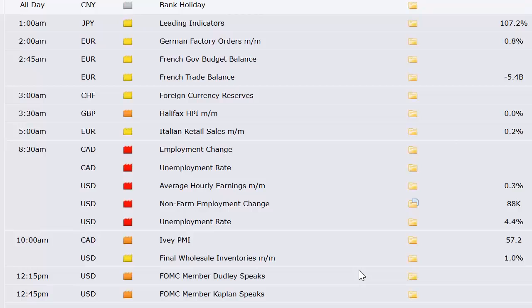Again, one of our big three. So back-to-back days with big three data. The IVEY PMI out of Canada, final wholesale inventories here in the U.S., and consumer credit at 3 in the afternoon. So the big numbers are the trade balance and the unemployment rate here in the U.S.